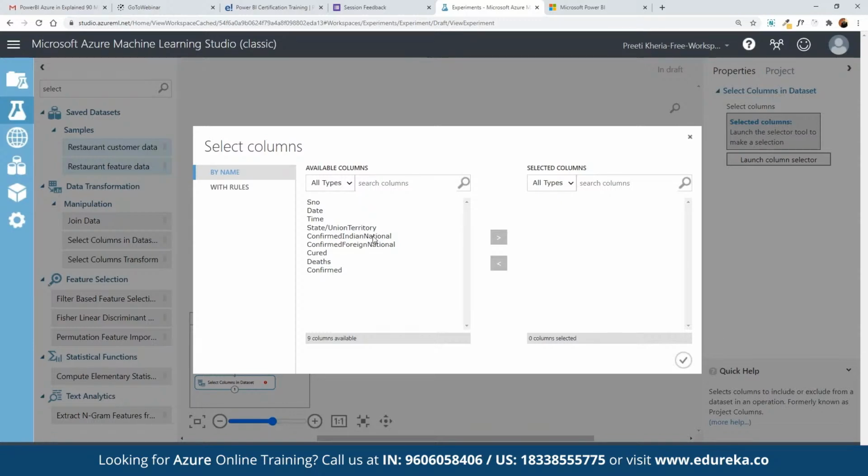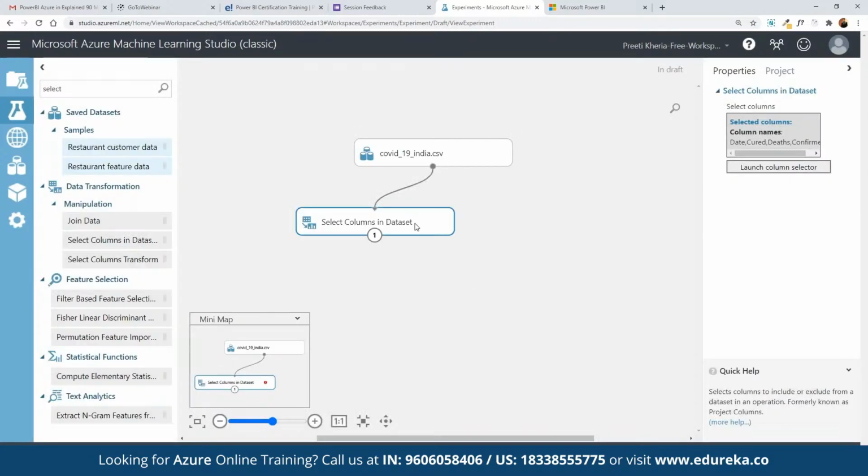So let's suppose we want to include confirmed international. We also want to include the cured and deaths as part of the data pointers that we want to work on. Now with all these columns selected, here we can click on select. So these different columns have been selected as part of our model building.